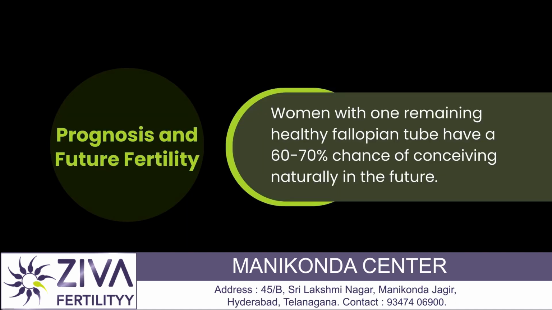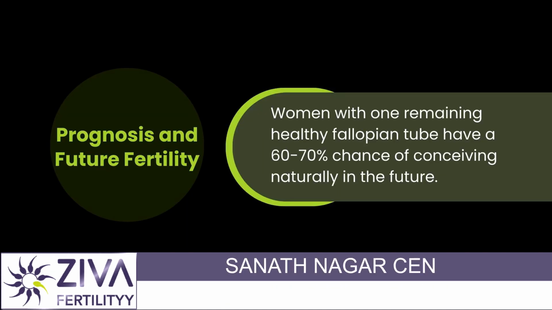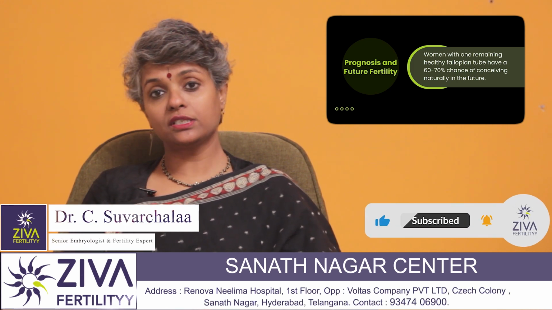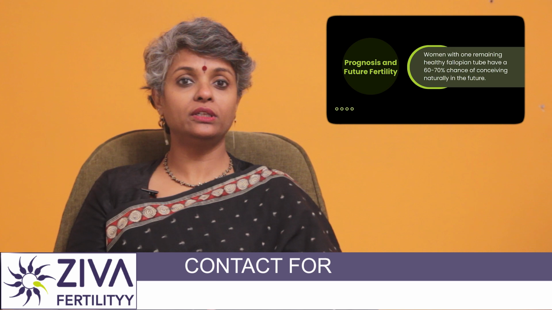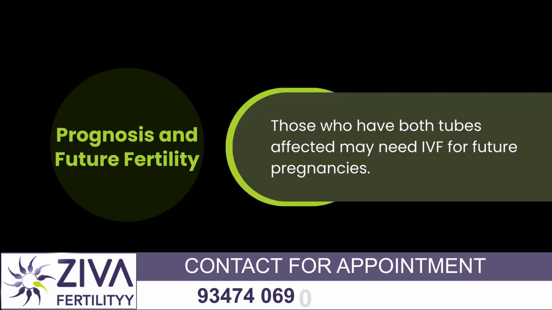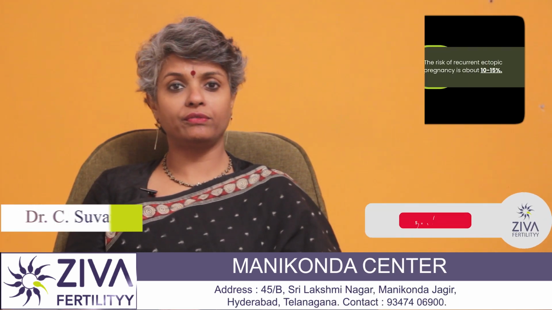Regarding prognosis and future treatments, usually women with this kind of problem remain healthy, and with healthy fallopian tubes have a 60 to 70% chance of conceiving naturally in the future. But those who have had both tubes removed may need IVF for future pregnancies. The risk of recurrent ectopic pregnancy is around 10 to 15%.